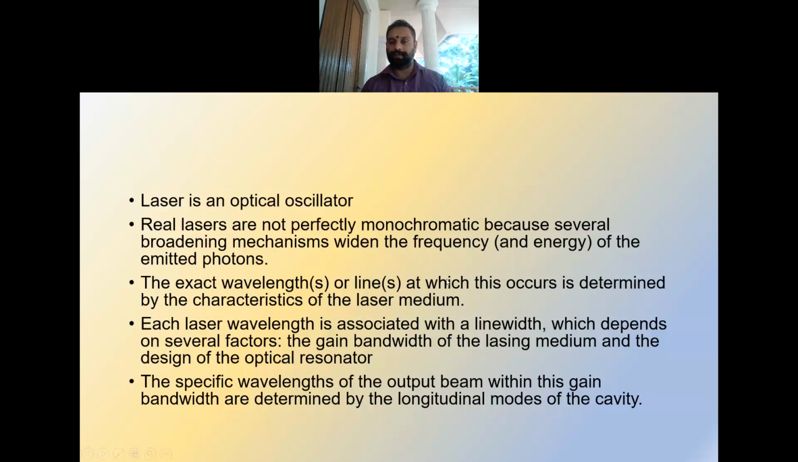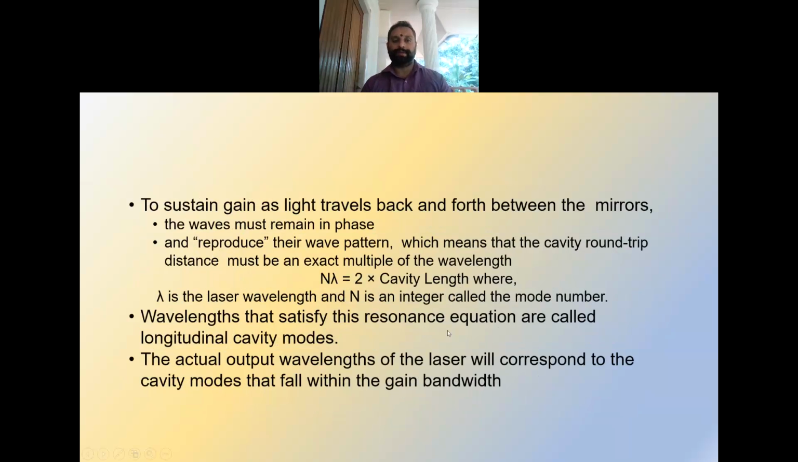So the exact wavelength or the line at which this occurs is determined by the characteristics of the laser medium, that is the active medium which we are using. And each laser wavelength is associated with a line width, which depends on several factors like the gain bandwidth of the lasing medium and the design of the optical resonator.